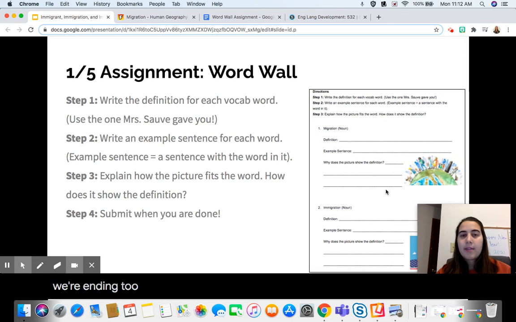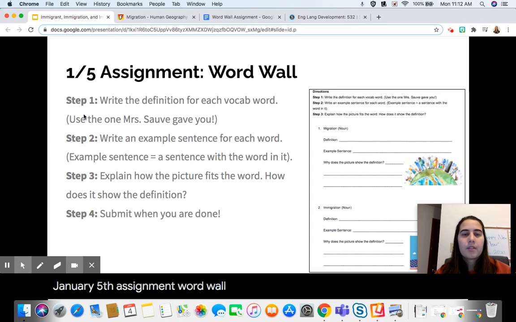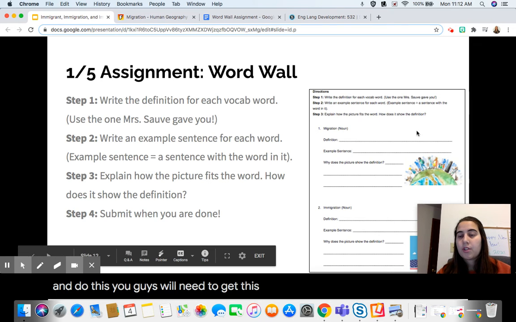So we're ending today with an assignment. So our assignment today is called 1/5 for January 5th, assignment word wall. So you kind of have 4 steps to go through and do this. You guys will need to get this worksheet into Notability. And it is 2 pages right here. You can see the first page.